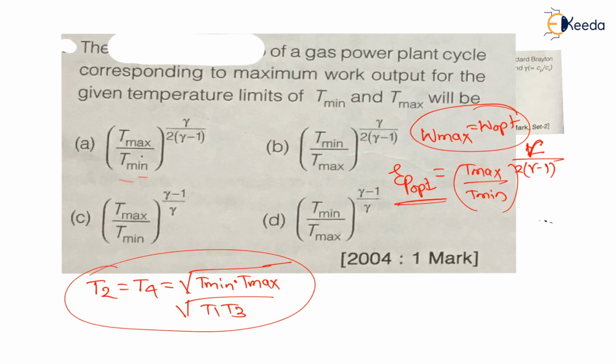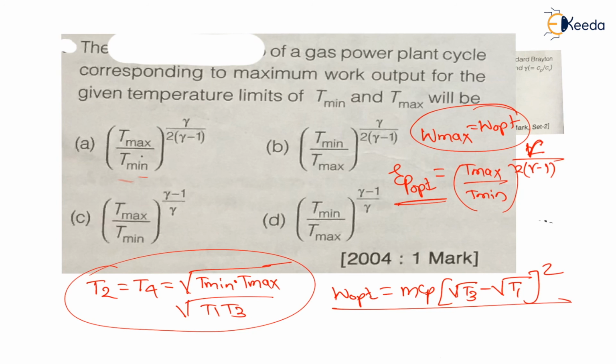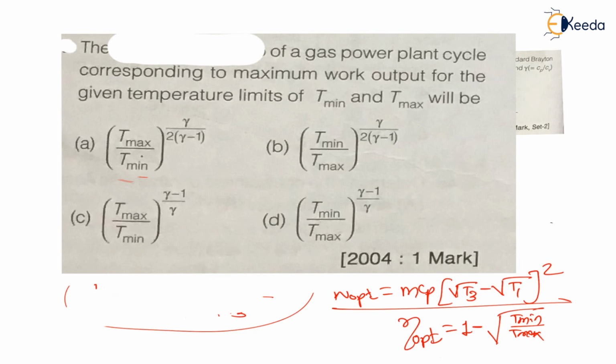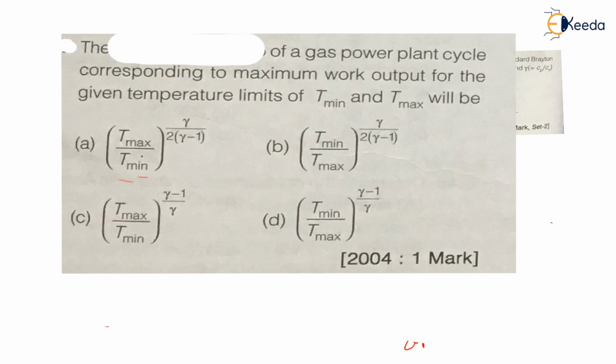Again, at this RP optimum, W optimum, which is the maximum work output, is equal to m Cp into (square root of T3, the maximum temperature, minus square root of the minimum temperature T1) whole squared. This formula also we have derived. And the efficiency at the optimum pressure ratio will be equal to 1 minus the square root of the minimum temperature in the cycle divided by the maximum temperature in the cycle. Minimum temperature is T1, maximum is T3. All these calculations we have done, and each and every calculation is very important from a competitive exam point of view. For this question, option A is the correct choice.